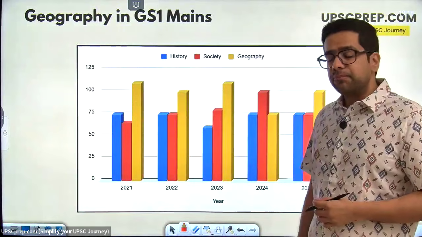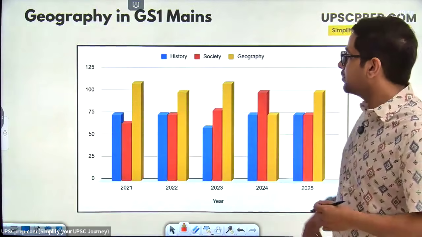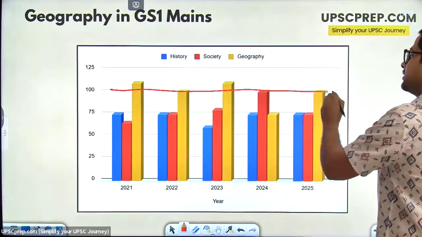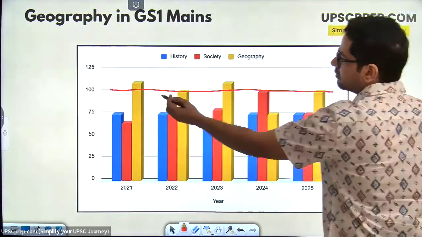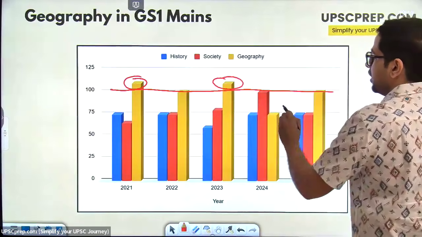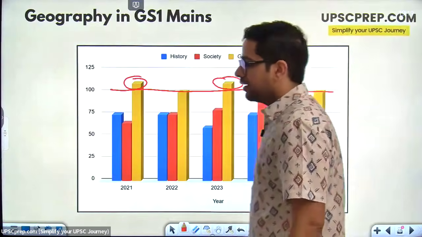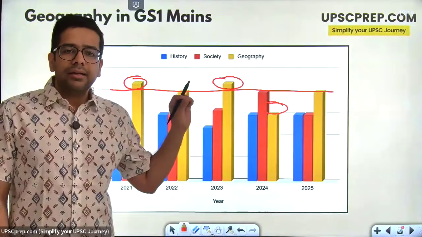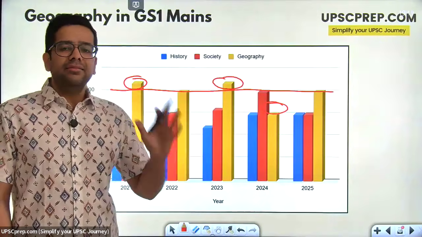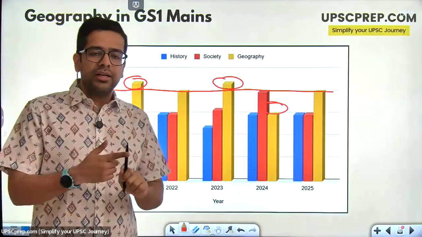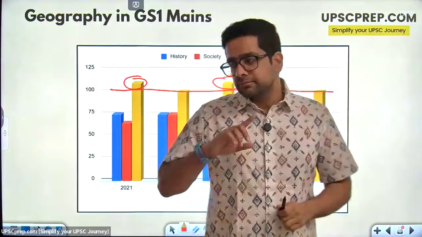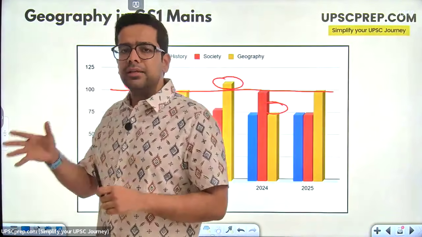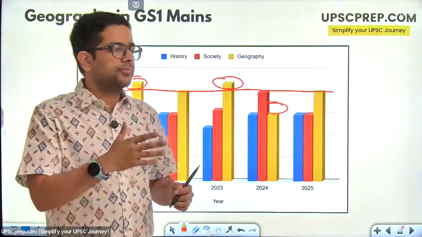If we look at the same thing in mains, in the last 5 years the average for geography is pretty much around 100 marks. In 1 year, 2 years it's slightly more, 1 year slightly less, but roughly 100 marks in general studies 1 are from geography, and therefore geography becomes a very scoring subject. If you do it well, if you understand it well, I score well not only in GS1, I do well in prelims also, and in general it also helps me a little bit in GS3.